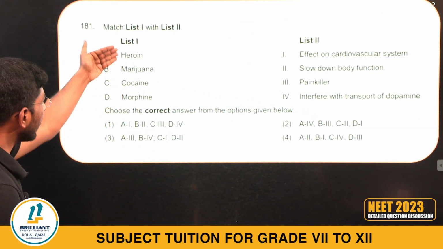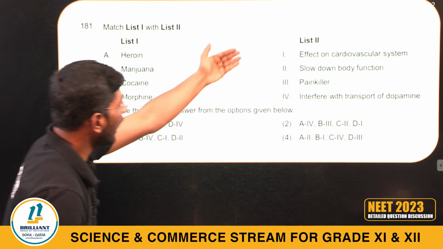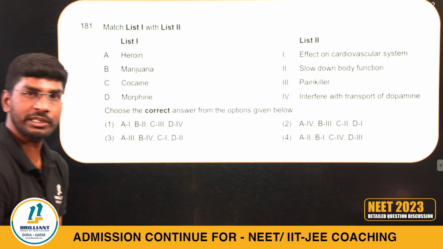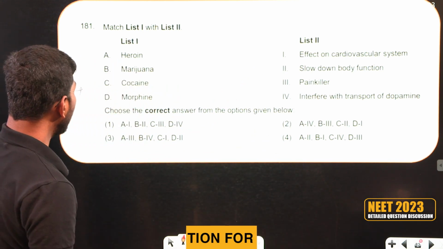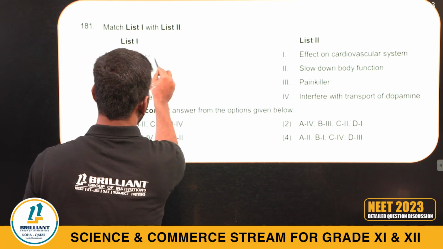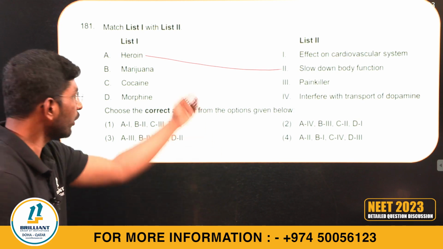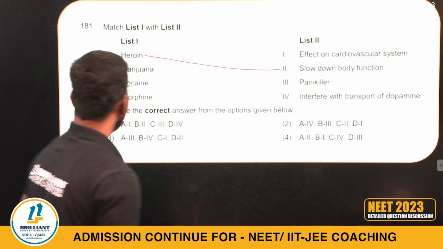181. Different types of chemicals. Here the drugs are given, different types of drugs, and their different effects are given. Shall I go like this? Heroin slows down the body function.